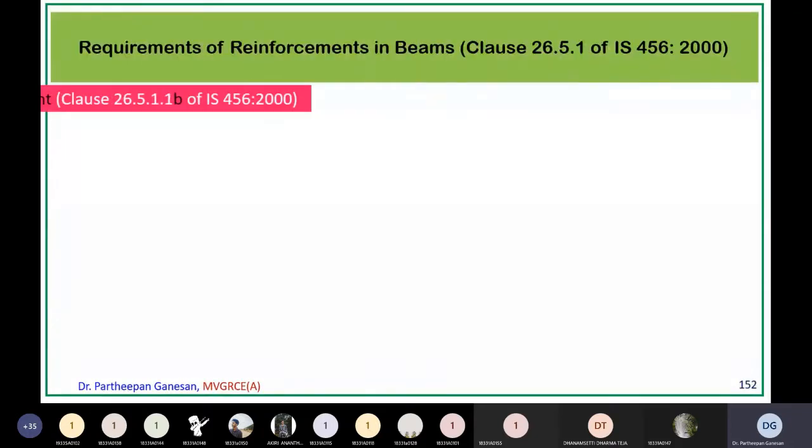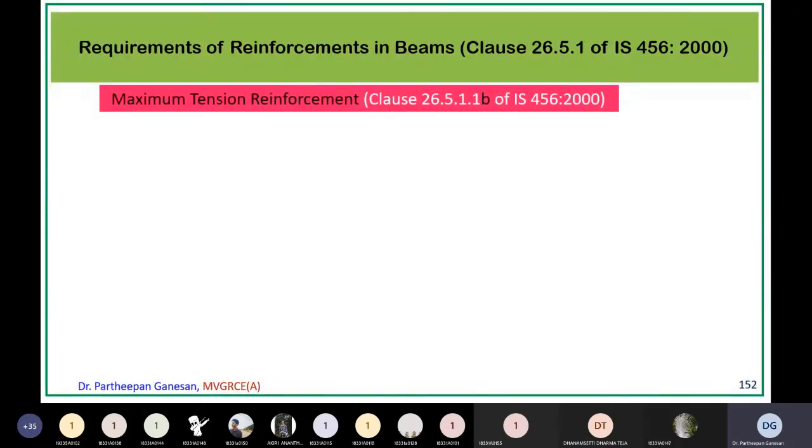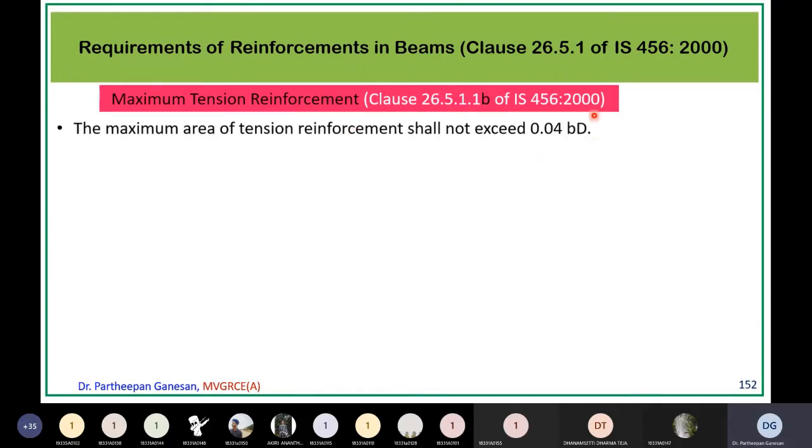Similarly, how much should be the maximum amount of tension reinforcement to be provided is given in 26.5.1.1 (b), as we discussed: 4% of the gross area of the beam section. The same applies to the slab also, which we'll discuss later when we come to slabs.